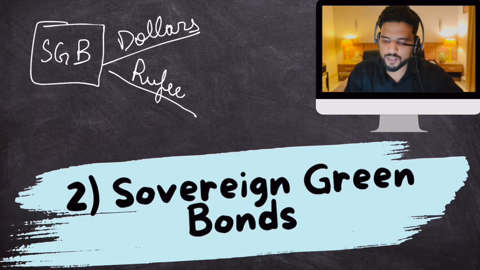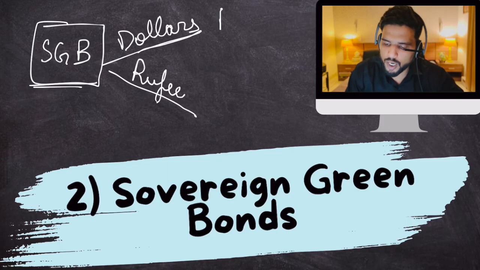Now, if this bond is a category of bonds which can be bought by using dollars, then we'll call this bond a dollar denominated bond.